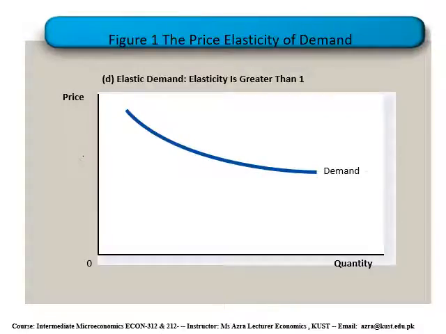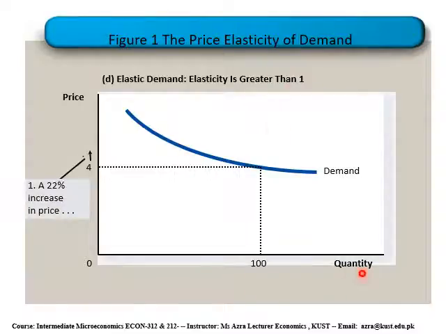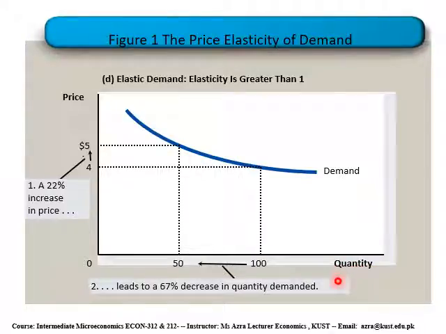Again, dear students, we have elastic demand curve. In case of elastic demand curve, you can see that here elasticity will be greater than 1. It means that quantity demanded will respond more as compared to change in price level. If we increase or decrease the price level by 2%, our quantity demanded will increase or decrease by more than 2%. It is called elastic demand, and in case of elastic demand, we have elasticity of demand greater than 1.